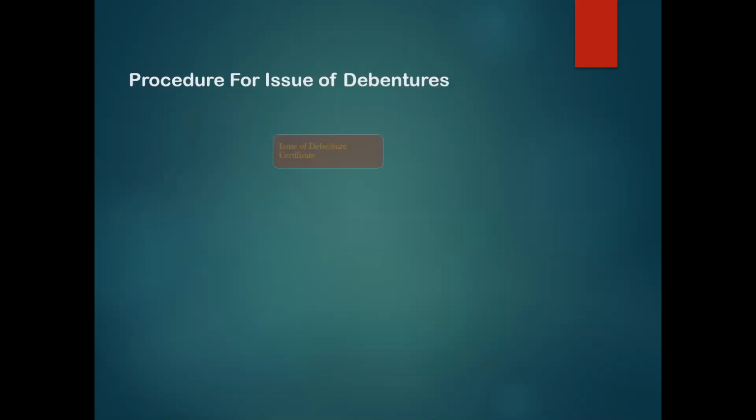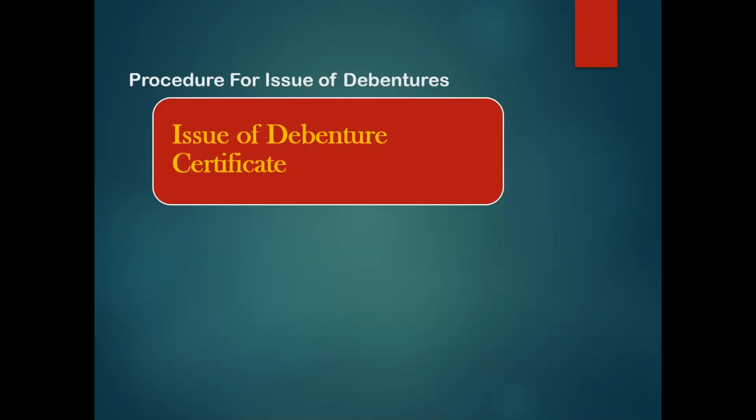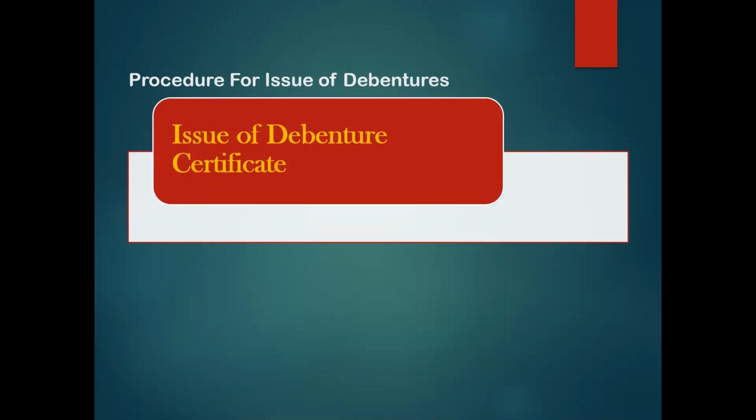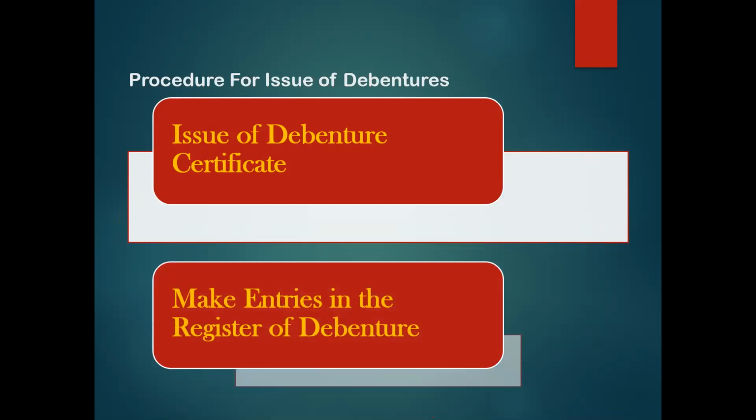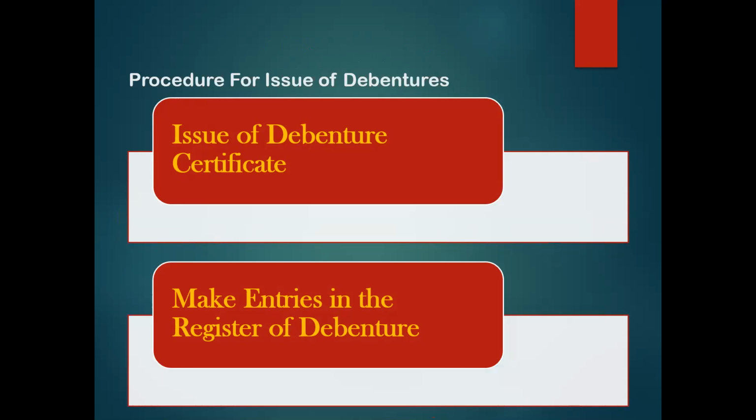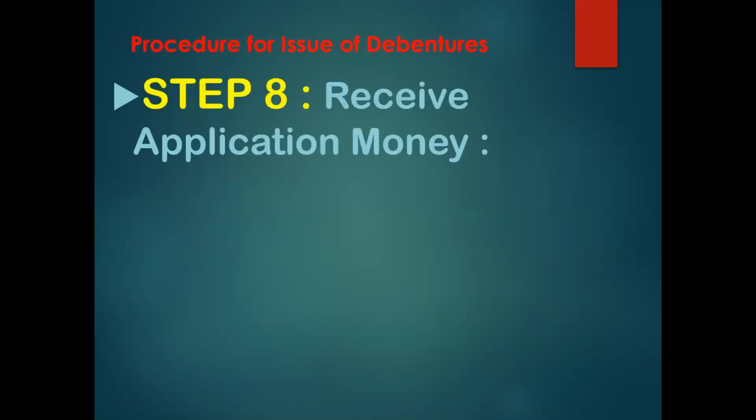That we'll see in detail in the coming slides. Then you have I, issue the debenture certificate. And the last, M, make entries in the register of debentures. When you allot shares, you maintain the register of members. When you allot debentures, you make entries in the register of debenture holders. So let's see the remaining 4 points one by one.